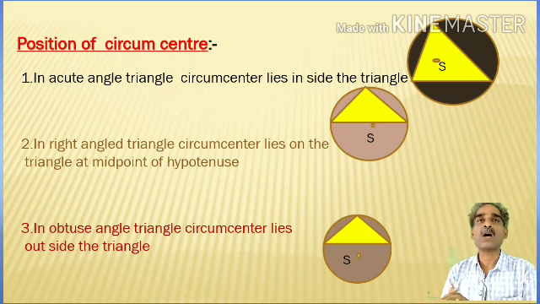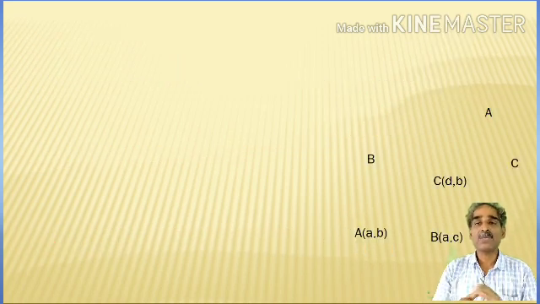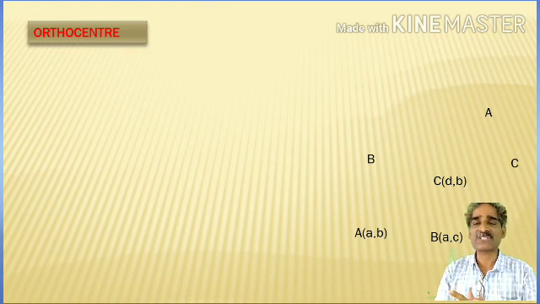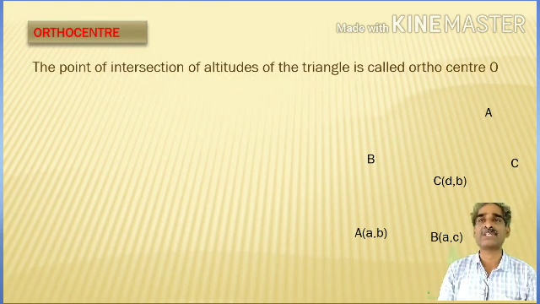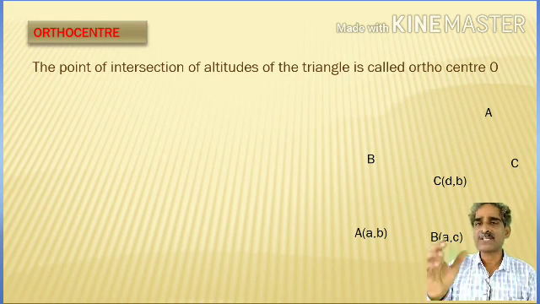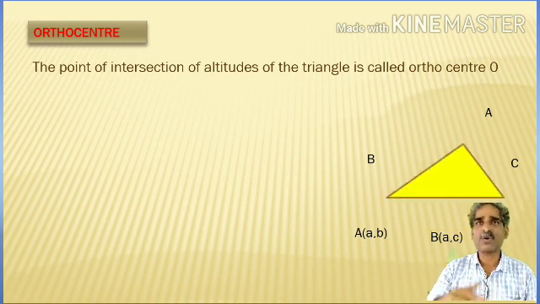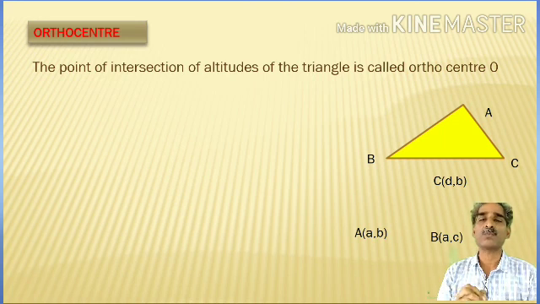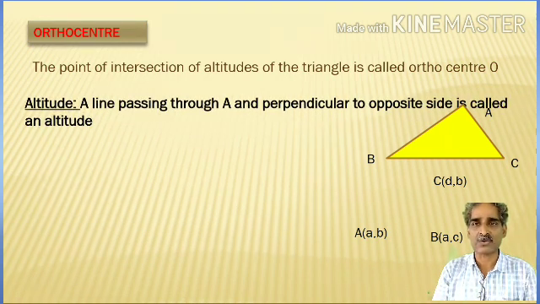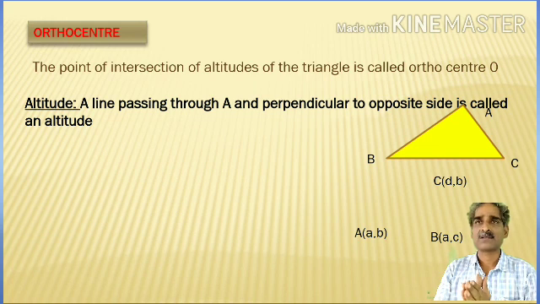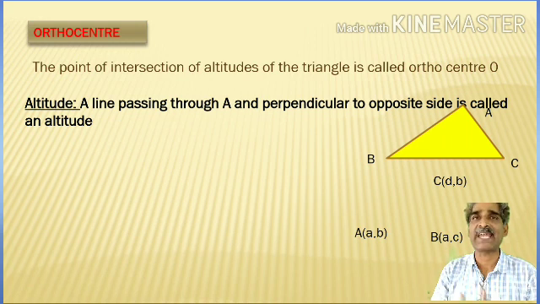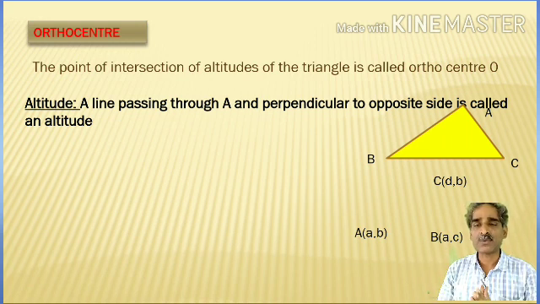Okay, let's come to the orthocenter. Before going to orthocenter, what is the definition of the orthocenter? The point of intersection of the altitudes of the triangle is called orthocenter. Generally it is denoted by O. Before going to the definition, we have to introduce the altitude. What is the altitude? Just like height, altitude means a line passing through a vertex, say A, and perpendicular to the opposite side.